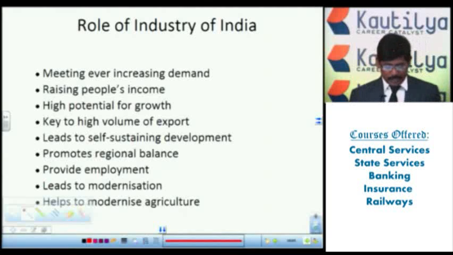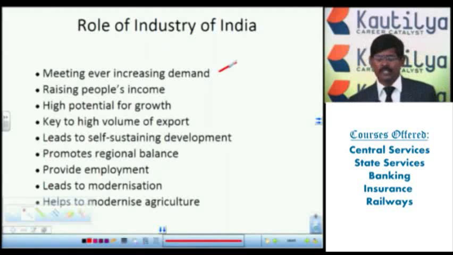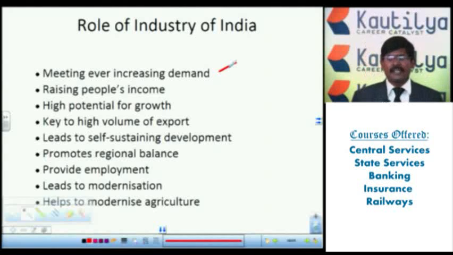First, meeting the ever increasing demand. With the help of the industrial sector, what has happened? The ever increasing demand, because we know that the population is increasing day by day. For this increasing population, we have to start a lot of production. For this production, the agriculture sector alone is not possible. With the support of the industrial sector, we can reach that ever increasing demand. That's the first one. Then, raising the people's income.